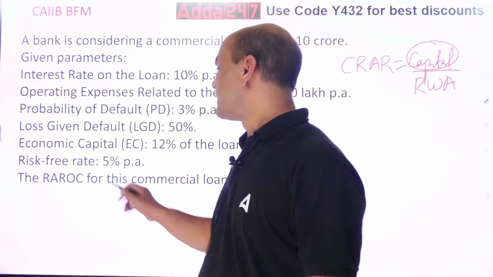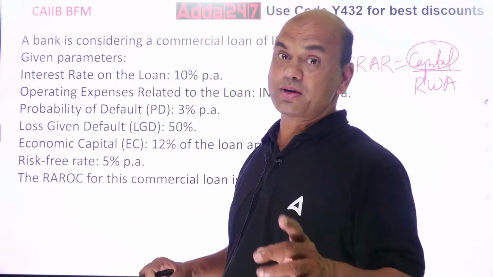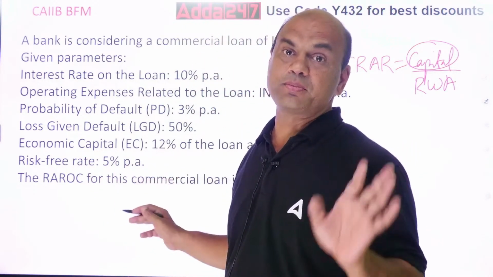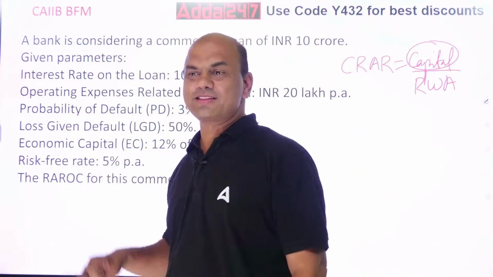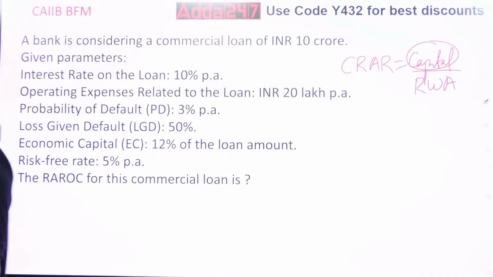Risk-free rate is 5%. Risk-free means basically FD rate is 5%. Calculate the RAROC. Now if this numerical comes, how will you solve this? Yes, how will you solve this? Everyone, try to solve this.